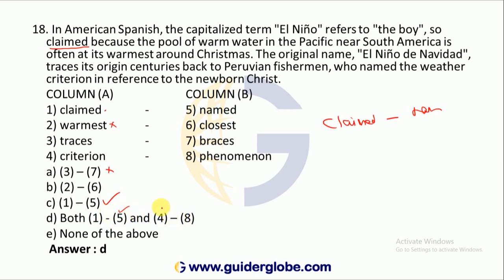What about 4 and 8? Criteria, for criteria, phenomena. Go to criteria. Who named the weather criteria? Criteria means the basic requirement, but phenomena means outcome. That means this is to be replaced. 4 and 8 also to be replaced. 1 is to be replaced with the 5. Answer is option D. Both 1 and 5, 4 and 8 are to be replaced.